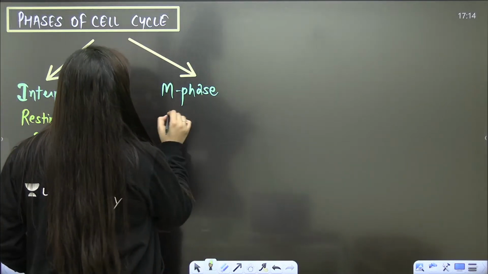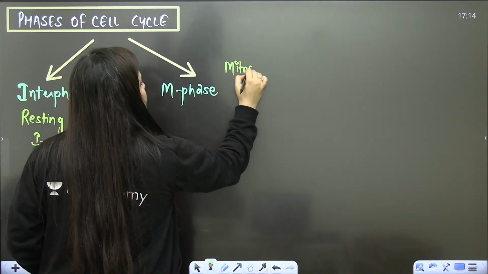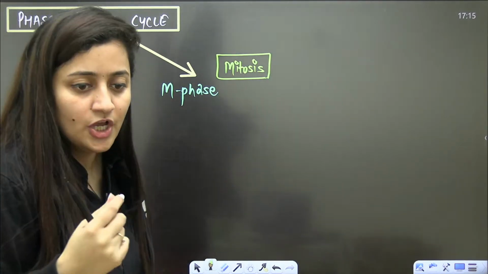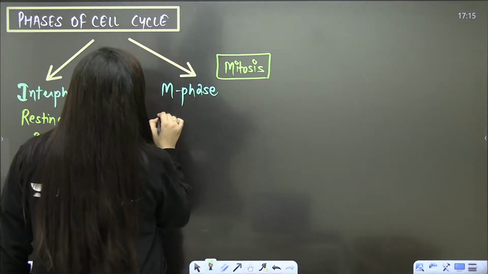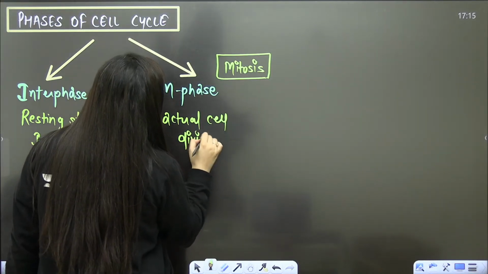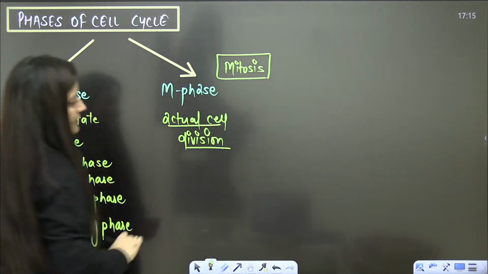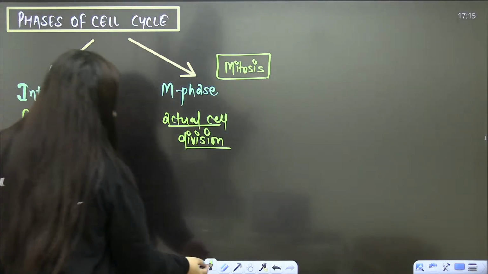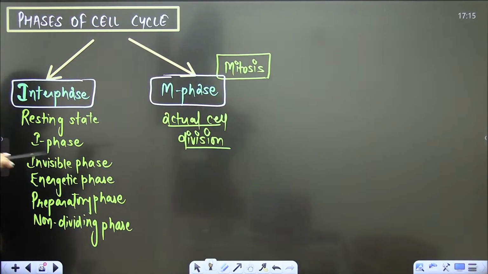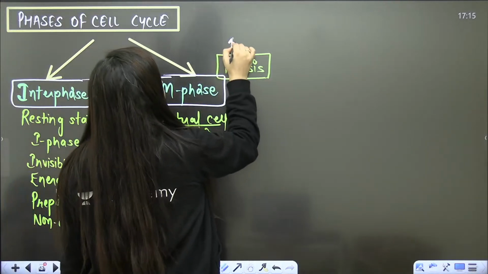Now what is this M phase? M here means mitosis. We'll discuss two types of divisions, mitosis and meiosis. So M phase is mitosis phase. It is the phase of actual cell division. So cell will divide actually here in this M phase. So we have interphase, we have M phase. M here means mitosis, the phase where the cell division will occur. The term mitosis was proposed by Fleming. You can write it down.